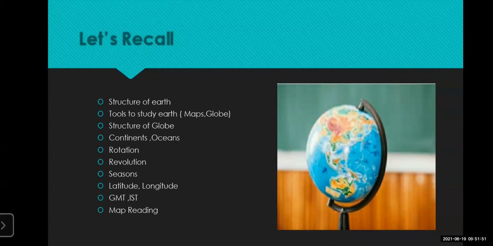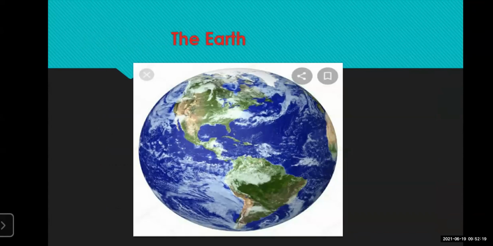In 9th standard we are having a lesson based on basic knowledge of the interior of the earth, such as endogenous movement and exogenous movement. In 9th standard, lessons number 2 and 3, we are going to see in detail afterwards when we start with the portion. But before that, it is very necessary to go through the basic knowledge of the interior of the earth. So we'll move to the slide.